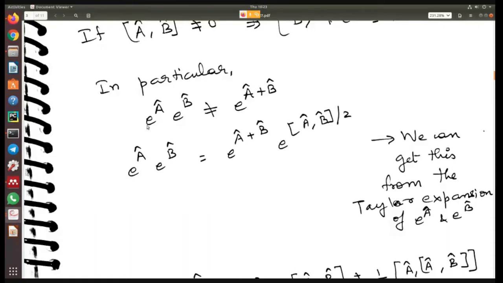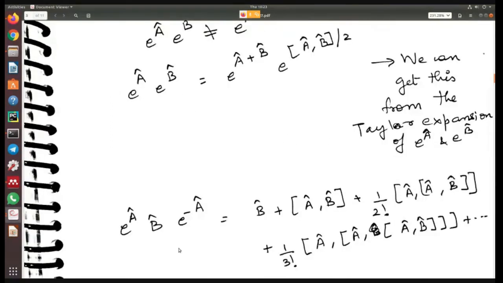You can also prove it. Basically, what you have to do is write e power A and e power B in terms of the Taylor expansion, and if you do that, using the commutation relations and so on, you will get this relation. So you can prove this.